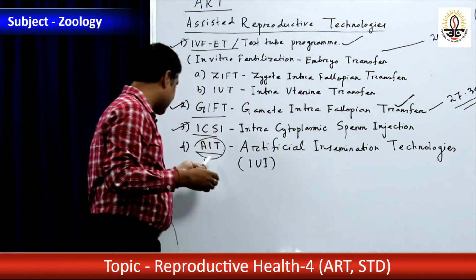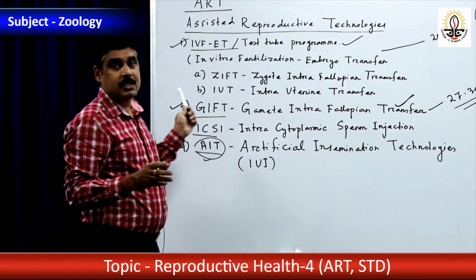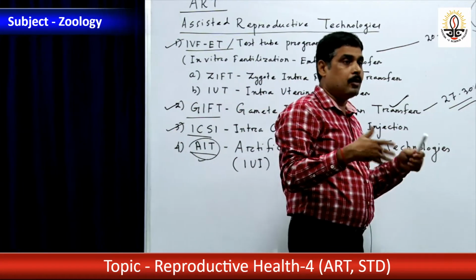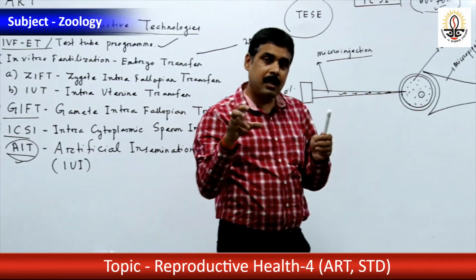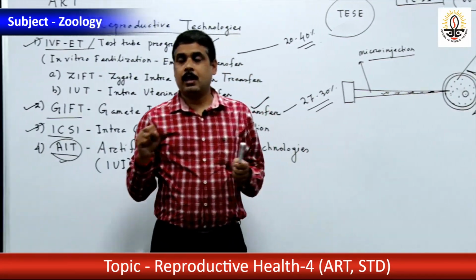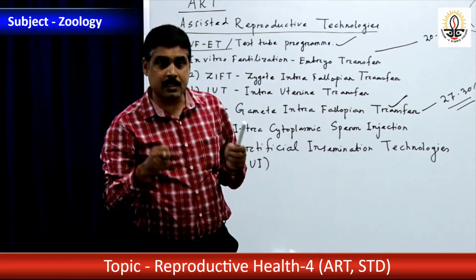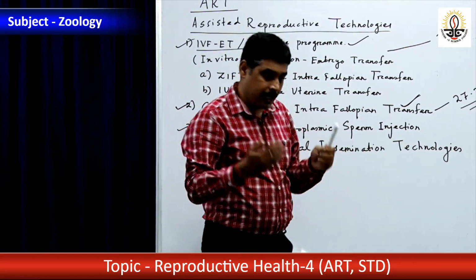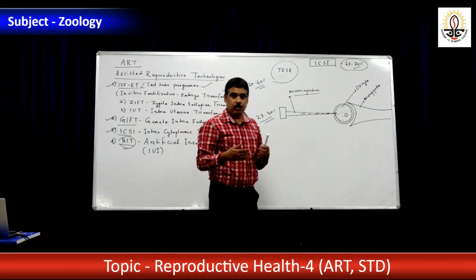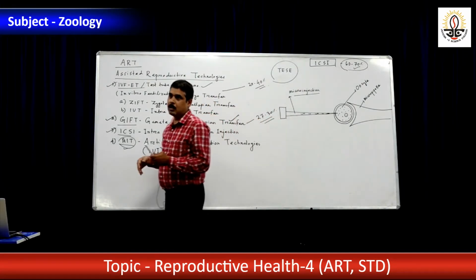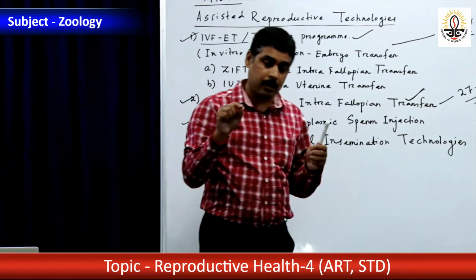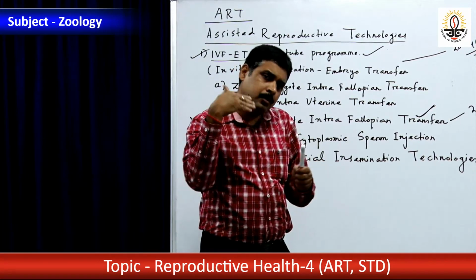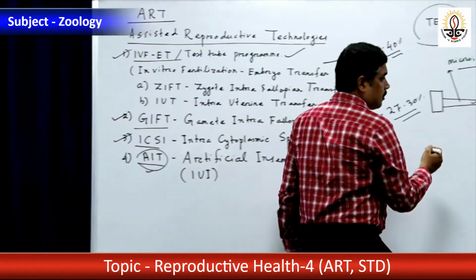In such cases, what will happen? Artificial insemination technology is used. In such cases also a semen donor may be utilized. Now semen is collected, mainly 0.3 ml semen, that should contain 1 million sperm. If 10 million sperm are there, the result will be more encouraging, but at least 1 million sperm should be there in the semen. Now these are transferred either to the uterus or to the vagina.